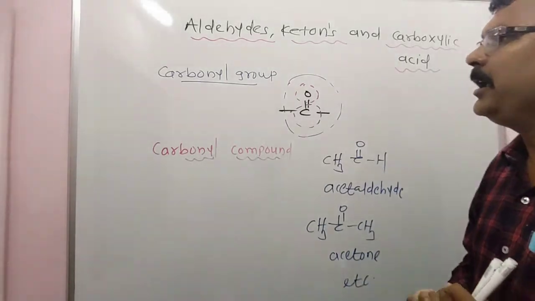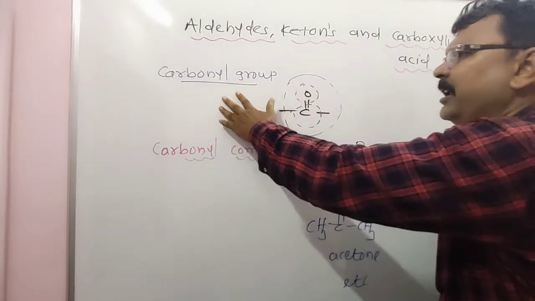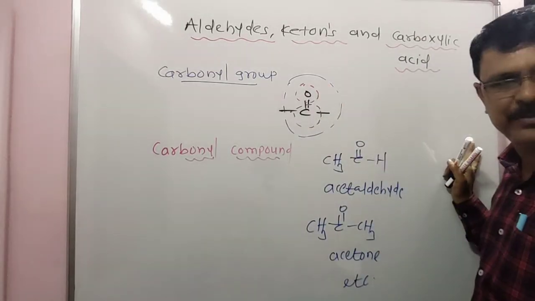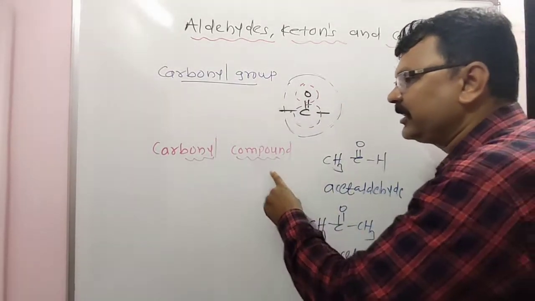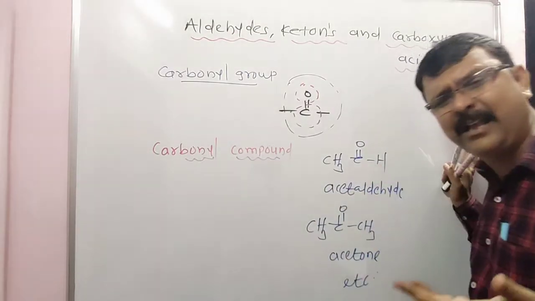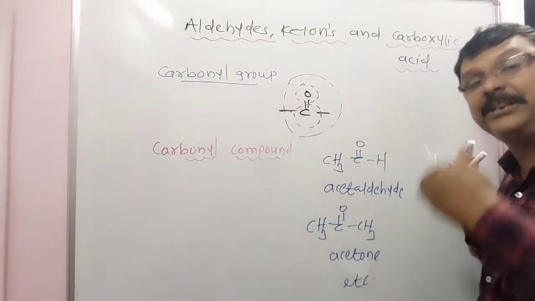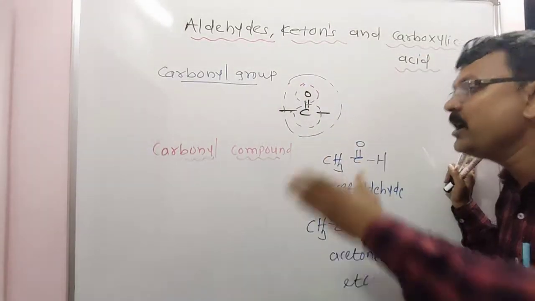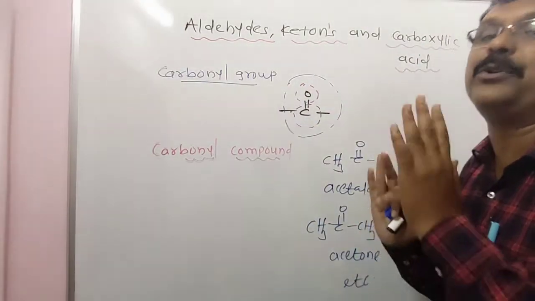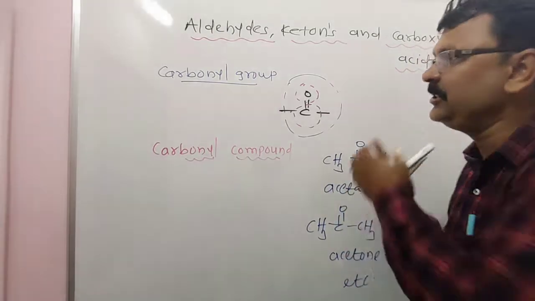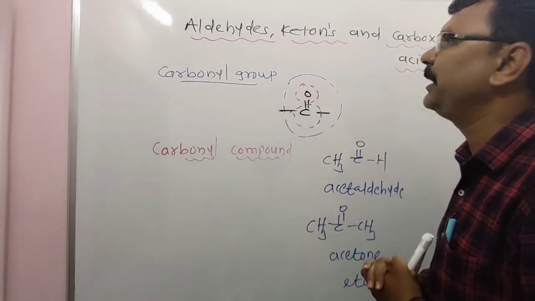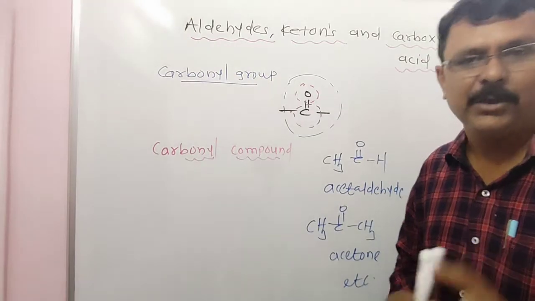The first part is completed. What is meant by a carbonyl group? Define the carbonyl group. And second, a carbonyl compound is an organic compound which contains a CO group, the carbonyl group, in its molecule. Everybody, this is the simple part. This is the introduction to aldehydes and ketones. Look at the next point.